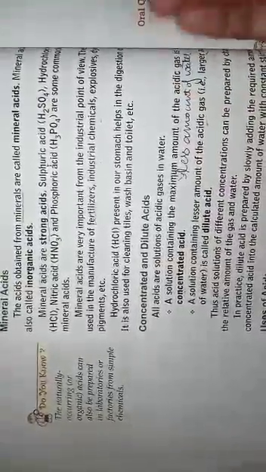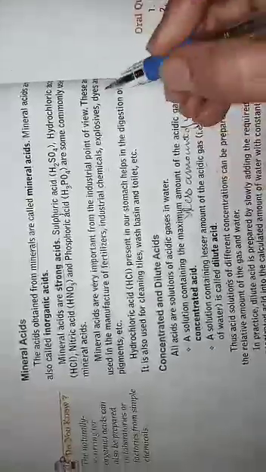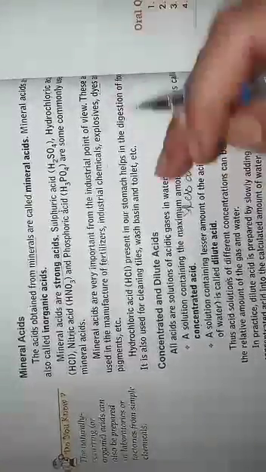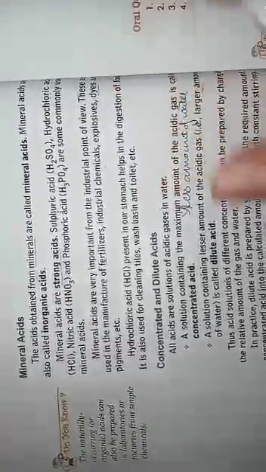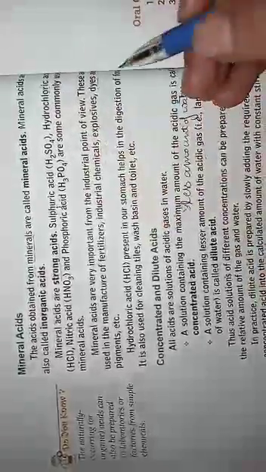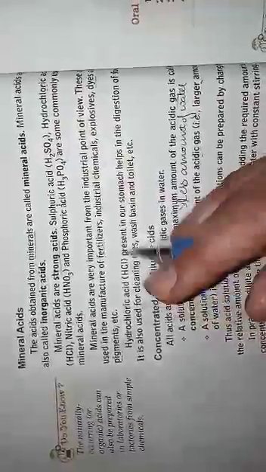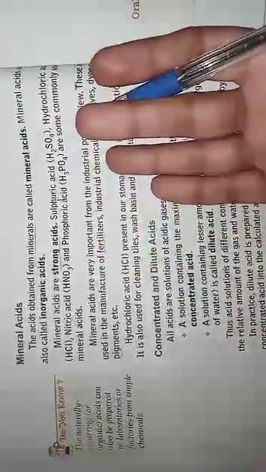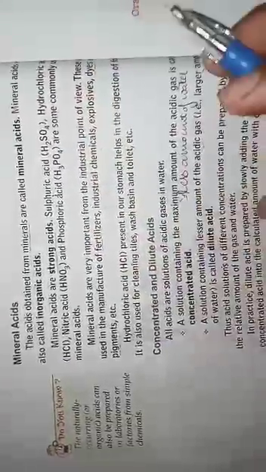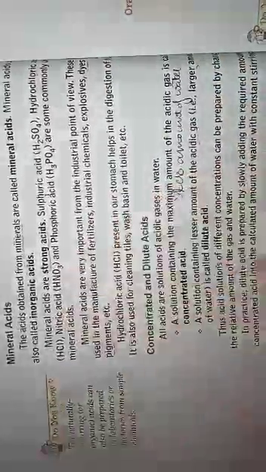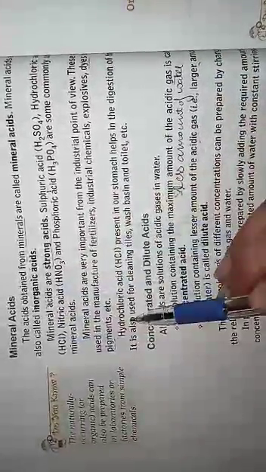Industrial chemicals, which are used in industries. Explosives, like crackers or nuclear bombs. Dyes, which we use to dye hair or clothes. And pigments, which are used to give color to any substance. For all these we use mineral acids.